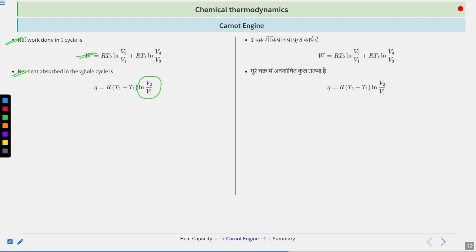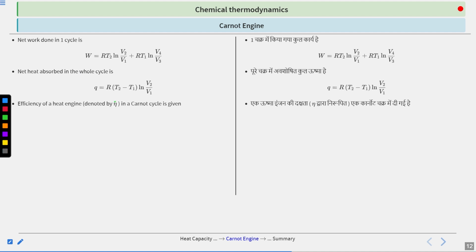So keeping this in mind, we calculate the efficiency of the engine, which is denoted by eta and is given by W by Q2, where Q2 is the amount of heat that we have supplied, and W is the amount of work it has done.